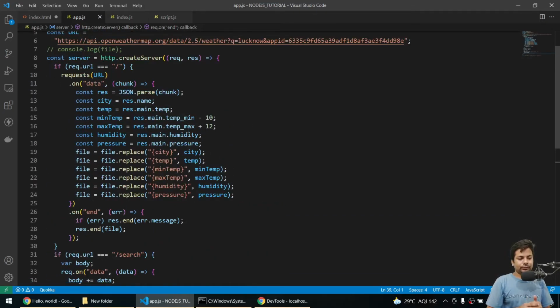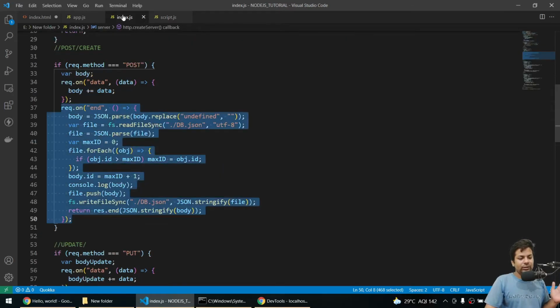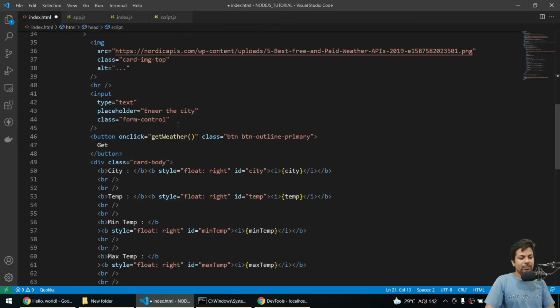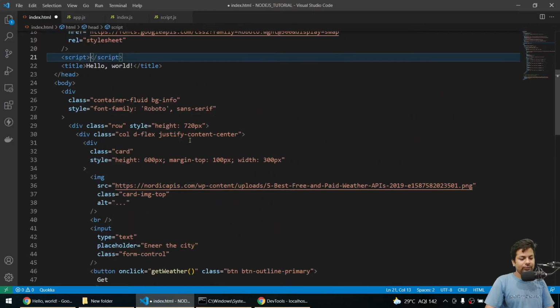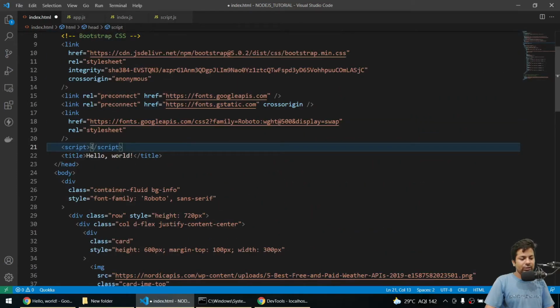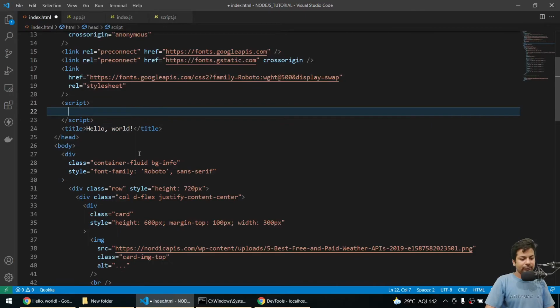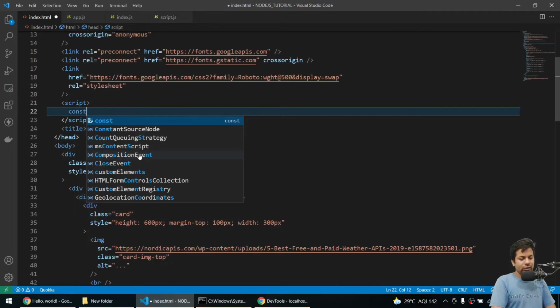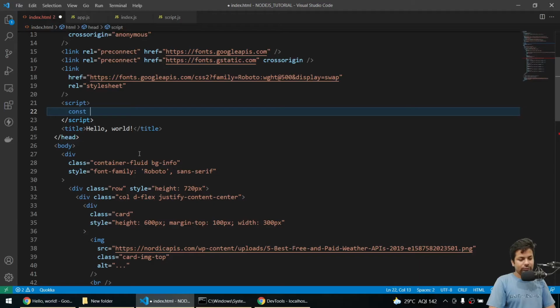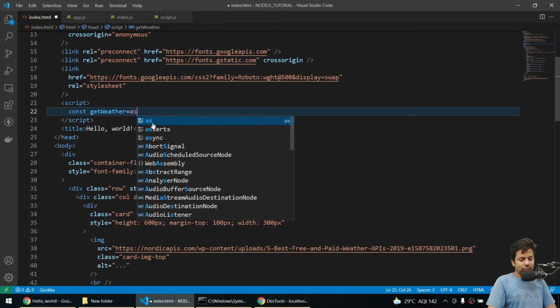Now we'll come to index.html. Not index.js, that was the previous file, index.html. Now in the script I'm calling the function called getWeather. So I'll make a function, const getWeather is equal to async.